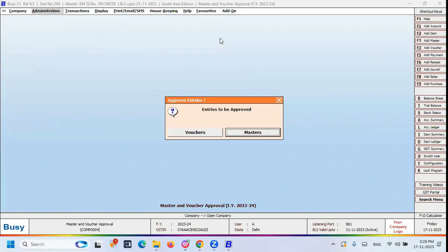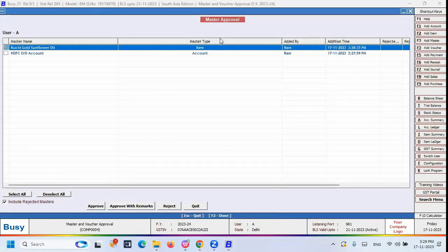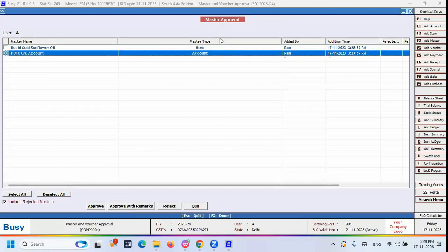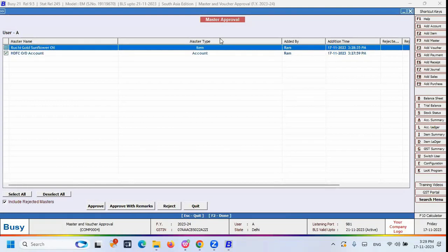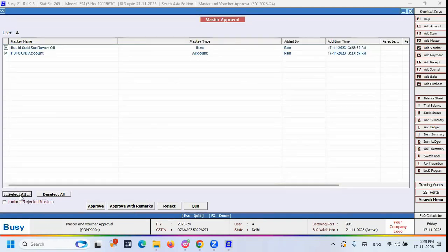Now let me show you the masters data. Here you can see that two masters are still pending, right? So select one by one, or else you have the select all feature. Once you click the select all feature, all the masters that are pending in this particular list are going to be selected. So this is the way you can select the masters.